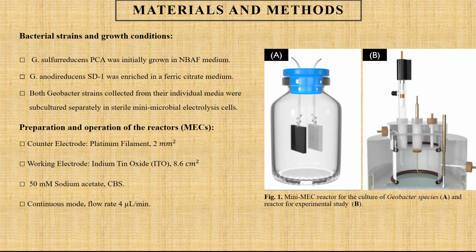Figure 1a. For the experiment, the microbial electrochemical cell in Figure 1b was constructed with a platinum filament, 2 square millimeters, as the counter electrode and indium tin oxide, 8.6 square centimeters, as the working electrode. 50 millimolar sodium acetate was used as substrate in a carbonate buffer solution. The reactor was operated in continuous mode, with a 4 microliters per minute flow rate.